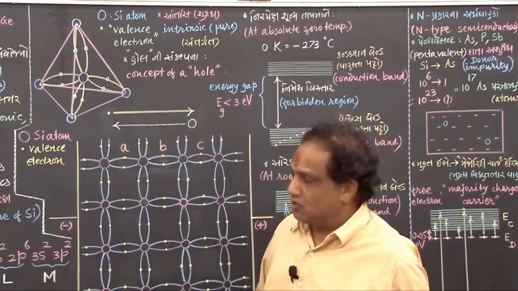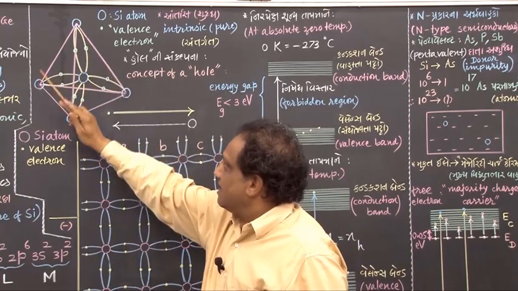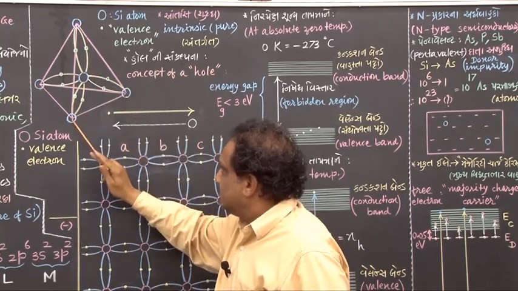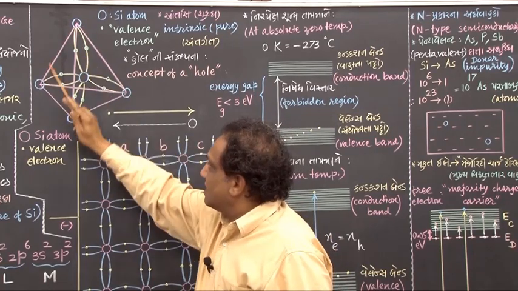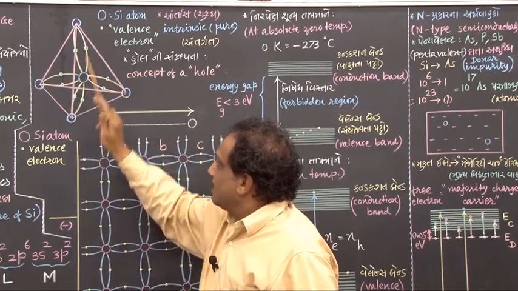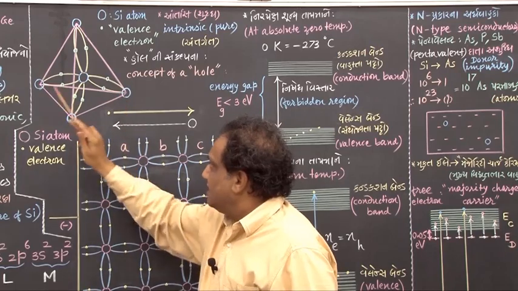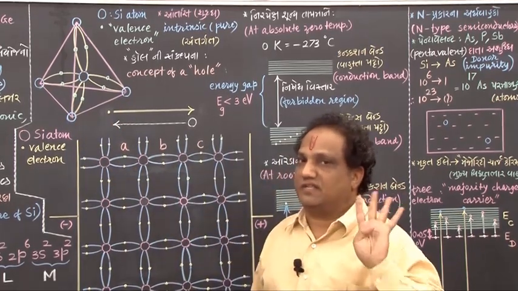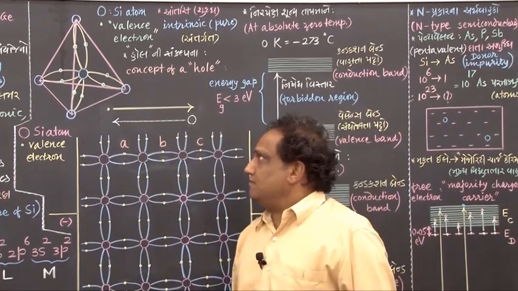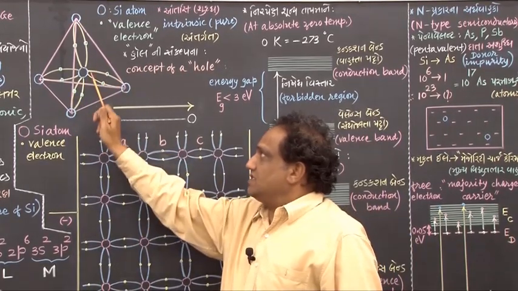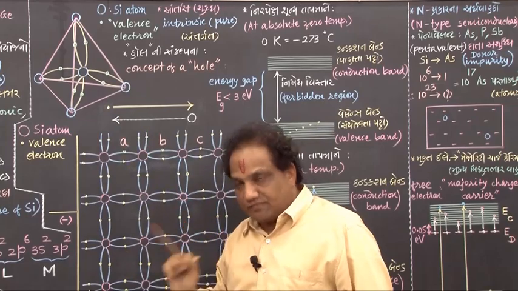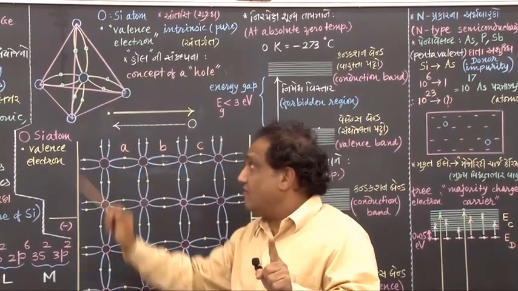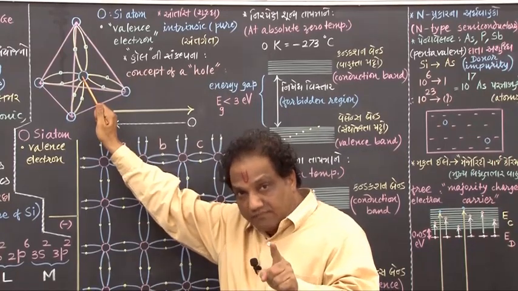It has 4 identical sides in the form of 4 identical triangles. Which 4 triangles am I showing you? This is one triangle, then this one is the second triangle, this one is the third triangle on the back side, and this one is the fourth triangle in the base. Okay, so there are 4 triangles. Fine. Now, in the center of this tetrahedron, if you imagine one silicon atom, then for this central silicon atom,